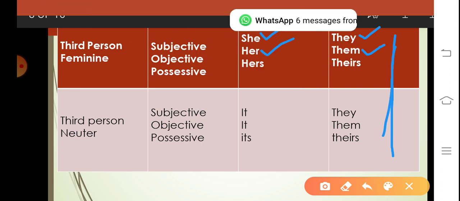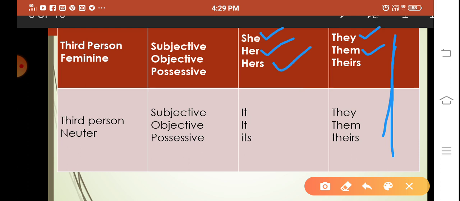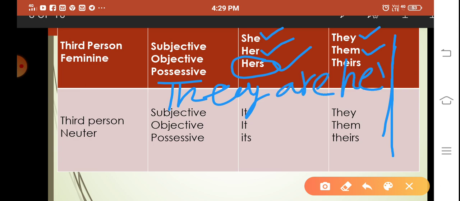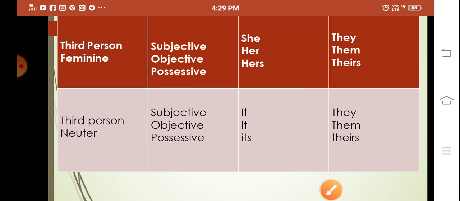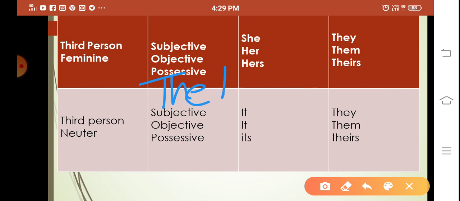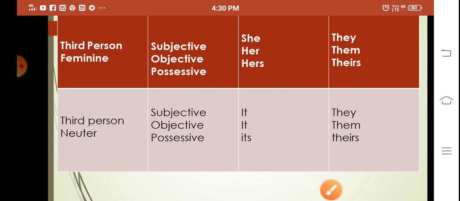And possessive case, it is hers, and it is independent. It does not take any word along with it. They are hers, or the bags, the pens, the books are hers. So the books belong to her.